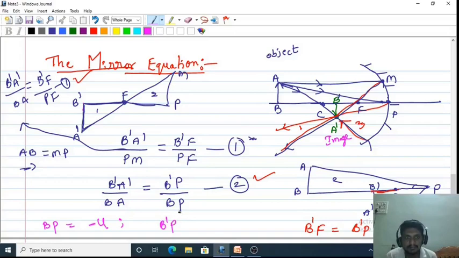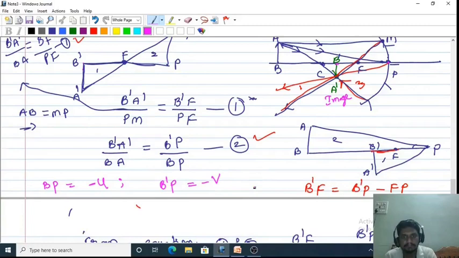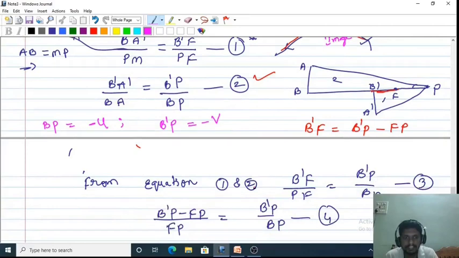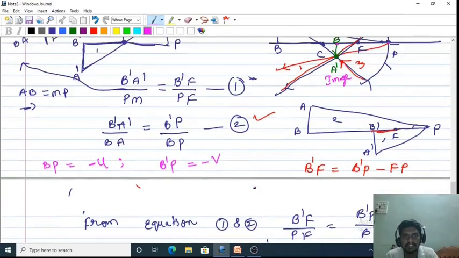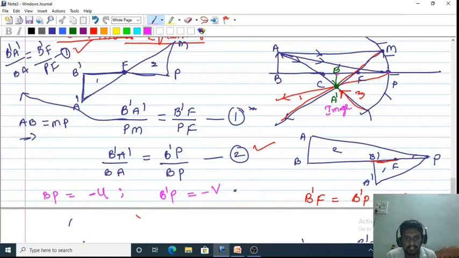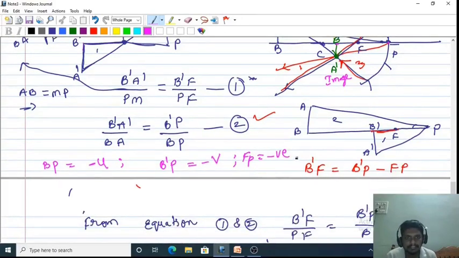And B dash P is the distance between image and pole. This is also measured opposite to the direction of incident light. Light rays travel towards the right, we are measuring from pole to image, again opposite to the incident light. The third one, FP, is the distance between focus and pole, so that will also be negative. All these three distances are negative, so focal length is negative, nothing but minus f.